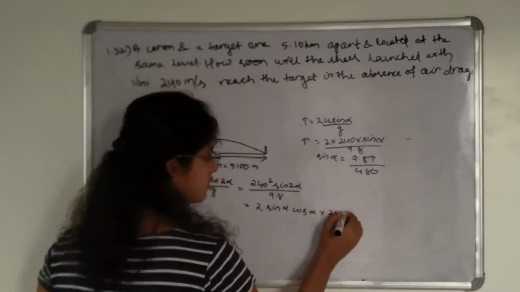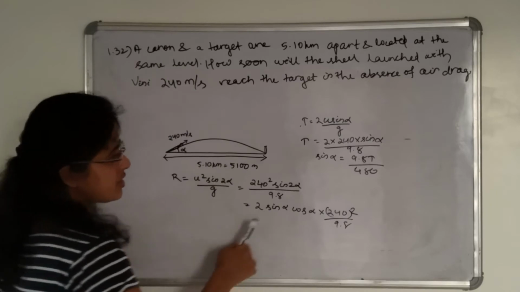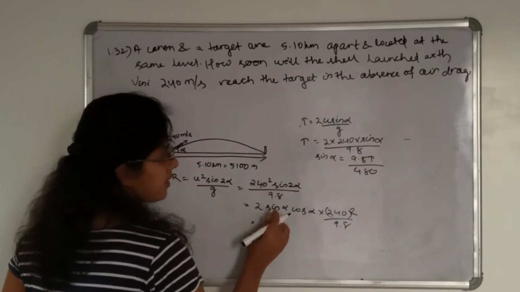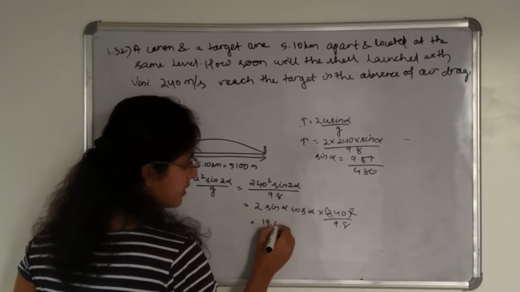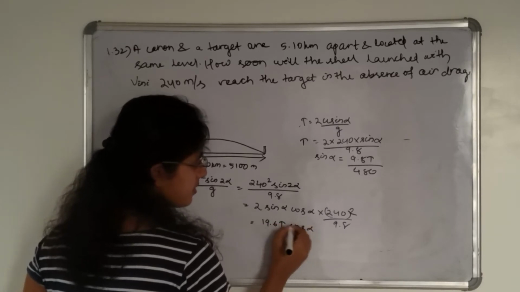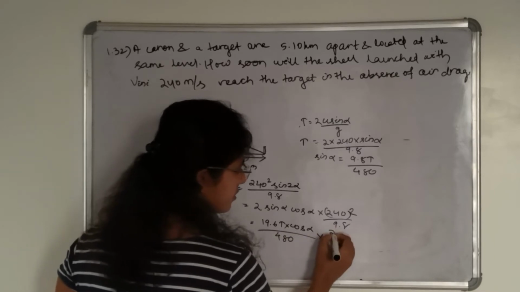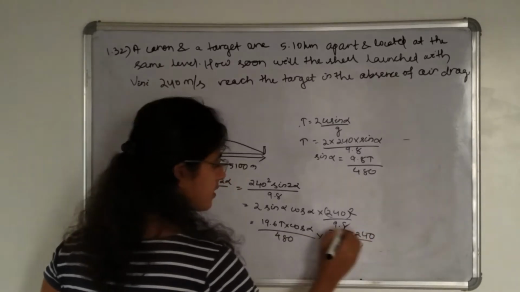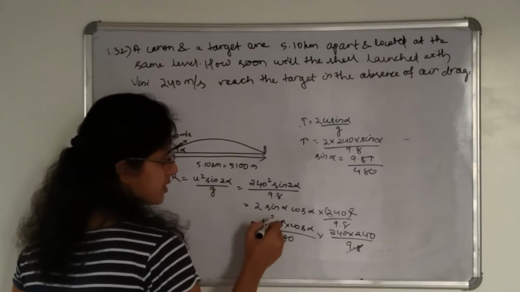From this, you can put the value of sin alpha here. By putting this value of sin alpha here, what we get is 19.6 t into cos alpha divided by 480, into 240 into 240 divided by 9.8. So the 9.8 here cancels out.